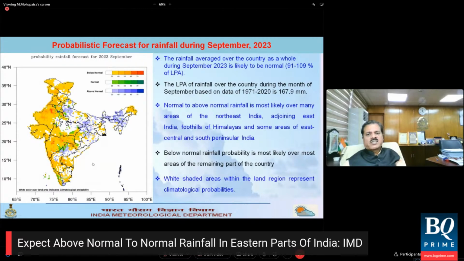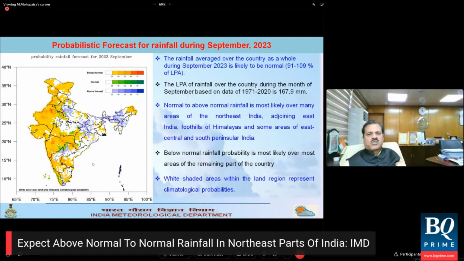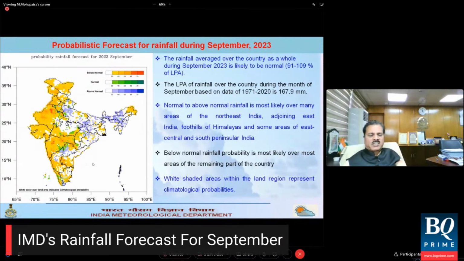So if I consider the country as a whole, we'll find that during September it is likely to be normal, and normal rainfall during September is defined as 91% to 109%, that means plus or minus 9% of the long period average. The long period average rainfall over the country during the month of September, based on the data of 1971 to 2020, is 167.9 millimeters. Of course, the white shaded areas do not show any signal from the model, so you can expect the climatological behavior in those regions.